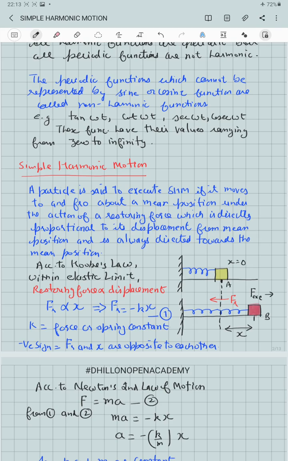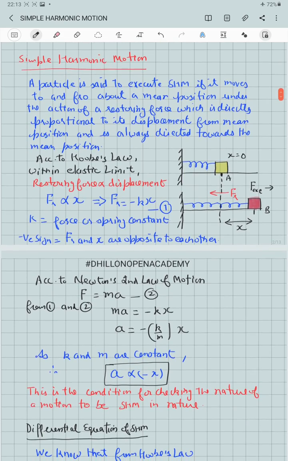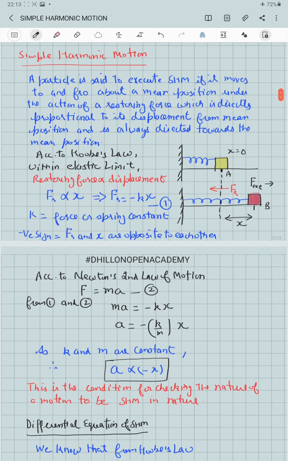The spring constant is actually the amount of restoring force produced per unit displacement, that is, how much restoring force is produced in the spring for a unit displacement of the block. Using Newton's second law of motion, F is equal to ma. So if we compare the first and the second equation, we get a equal to minus k by m into x. As k is the spring constant and m is the mass of the block, both are constant values.